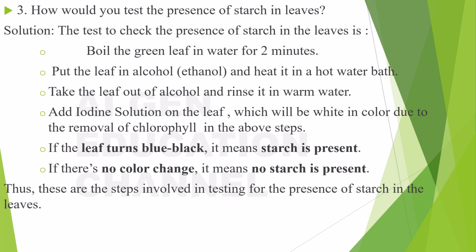One correction I want to make here: the word "in" shouldn't be here. Instead of this you have to say: add iodine solution on the leaf, which will be white in color due to the removal of chlorophyll following the above steps, right? So as we have followed the above steps, now the leaf is white in color, and on that you put iodine and check for the change in the color. If it turns blue black, it means the starch is present, right? So this is the test for the presence of starch in leaves. Alright?